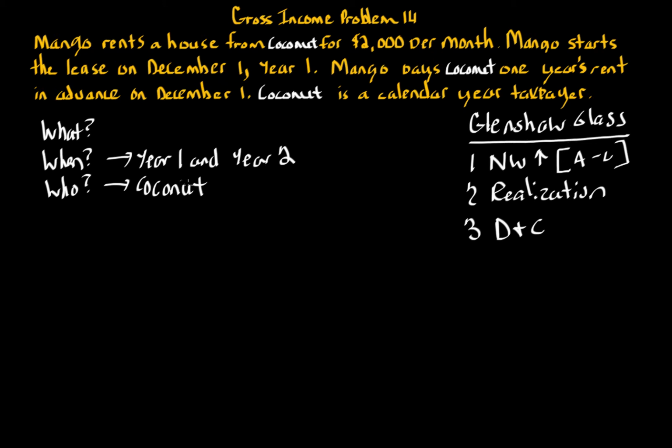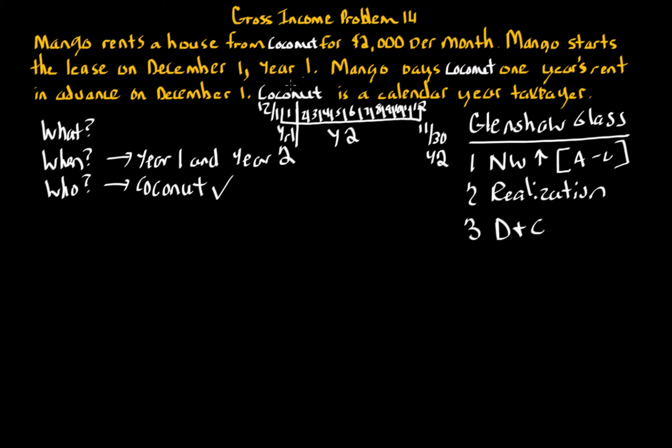Holding aside the when question, we already know Coconut is who's at issue. Looking at both years 1 and 2, just to see if there's any gross income in total, let's do a little timeline. Month 1 is where years 1 and 2 divide. This is 12/1, year 1, and then we have 12/31, the end of the year, and it goes all the way until November 30th of year 2. And this is year 2.